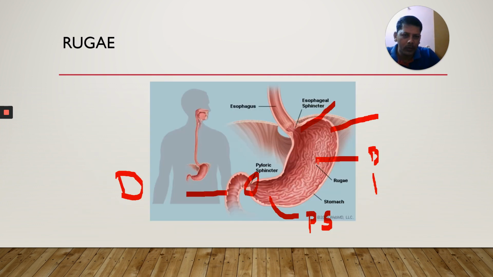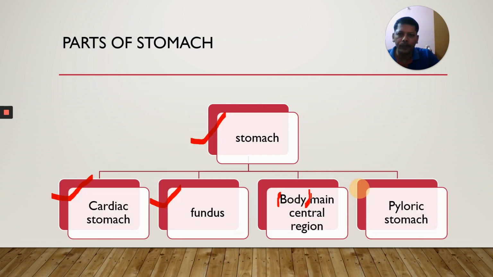In the stomach, you can see some irregular folds in the wall. Those are called gastric rugae. Earlier you learned palatine rugae, which are present in the hard palate. The hard palate is lined by ridges called palatine rugae. This is the other type of rugae, present in the stomach, called gastric rugae.